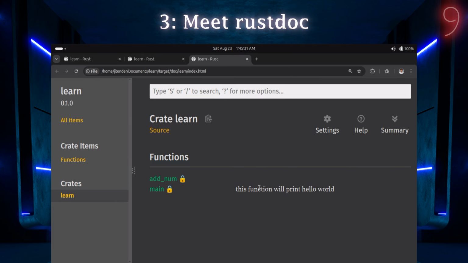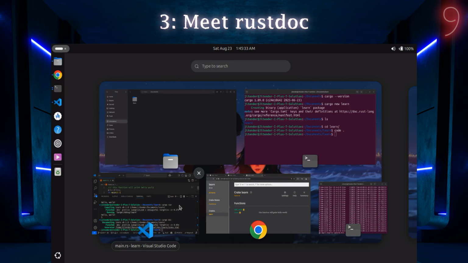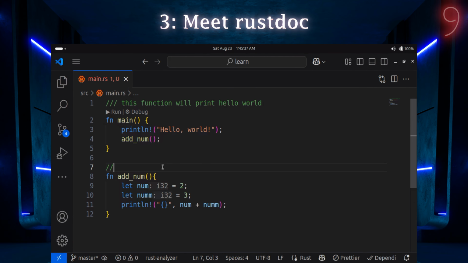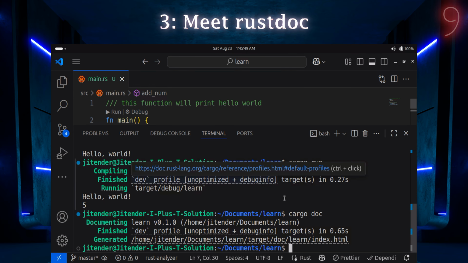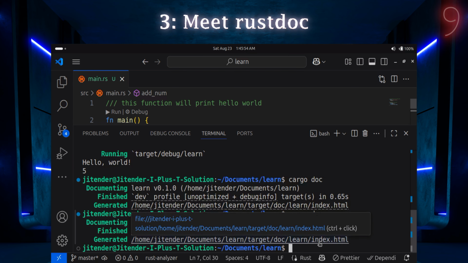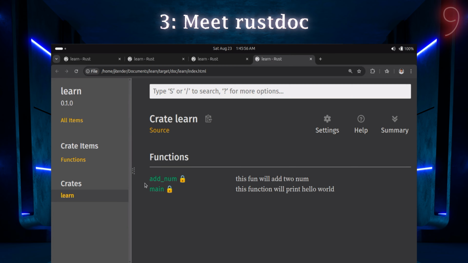That's perfectly fine. Now let's move again and do some changes. Add one line of comment here, which says that this function will add two numbers. Now if I again create the docs and open it, can you see now we are getting add num, as this function will add two numbers, and the other is the main function.